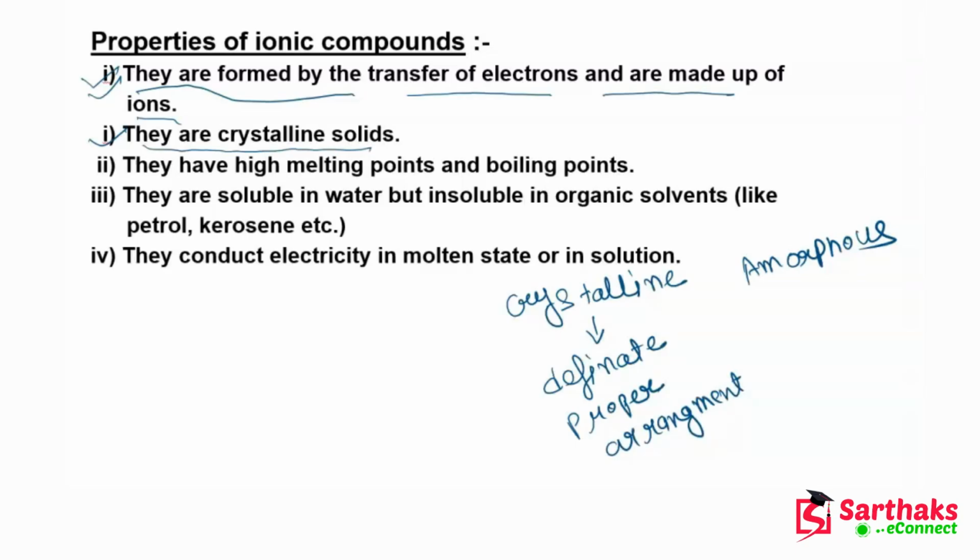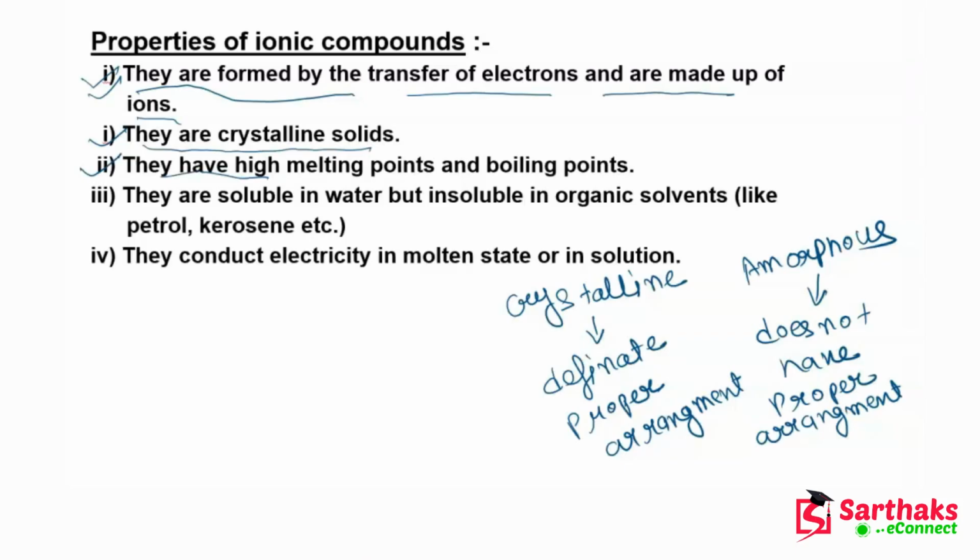But an amorphous solid does not have a proper arrangement. Okay, so guys, the ionic compounds are crystalline solids. It means they have a definite or proper arrangement of the atoms. I hope guys this point is clear to you.